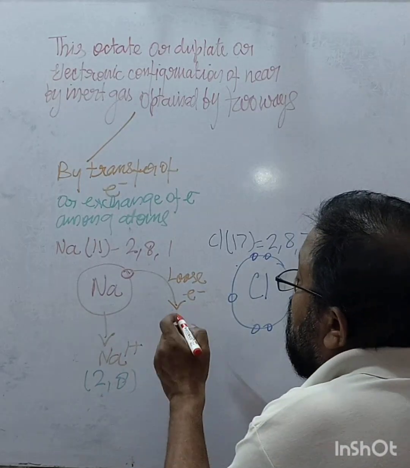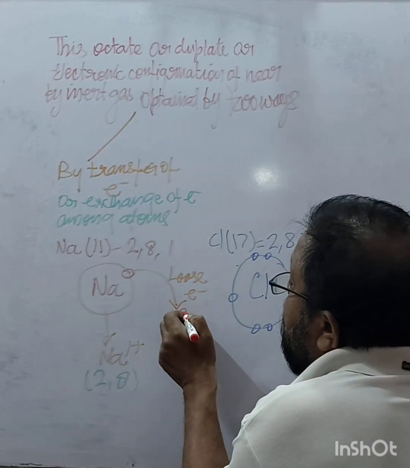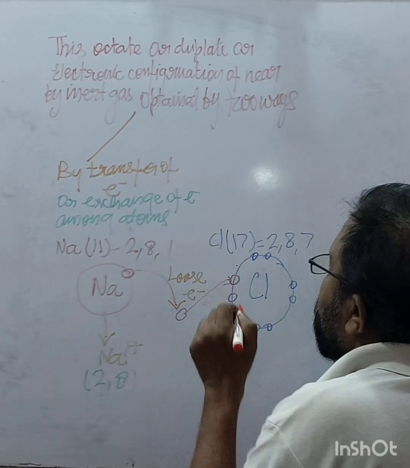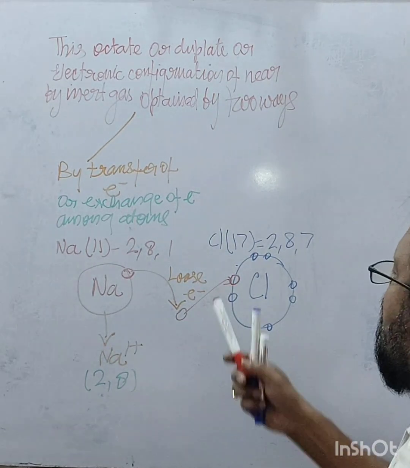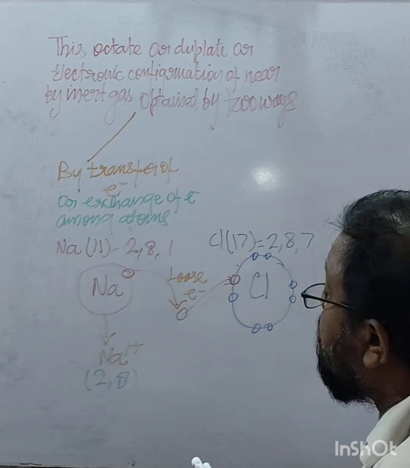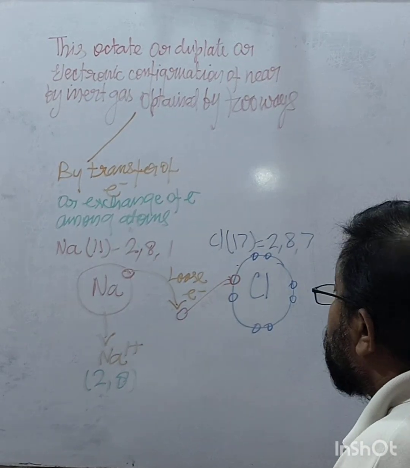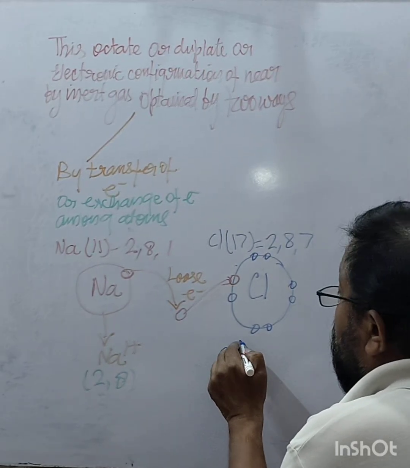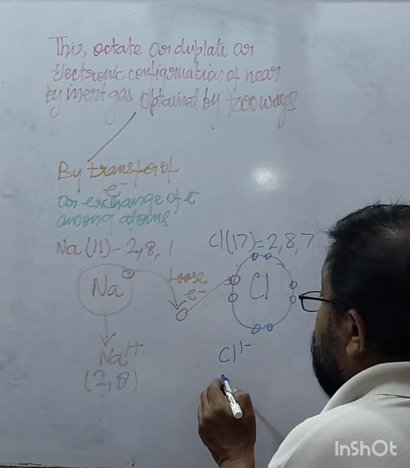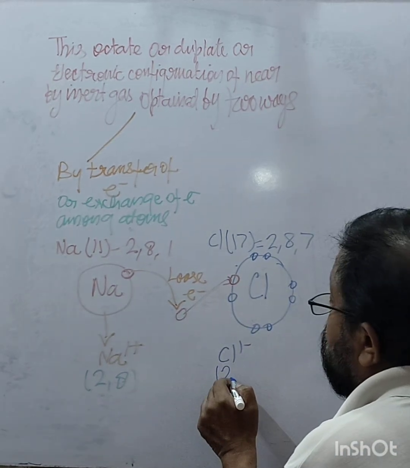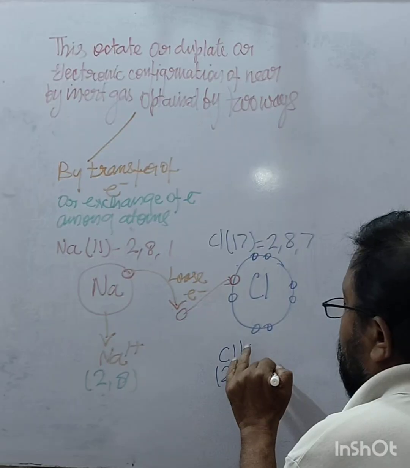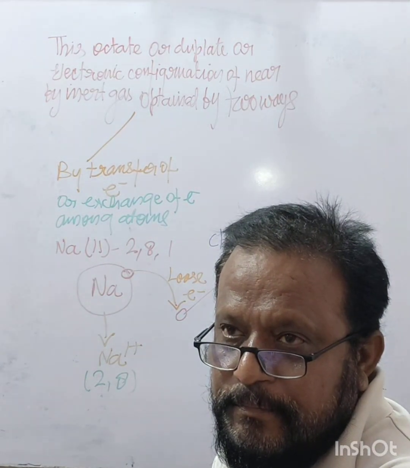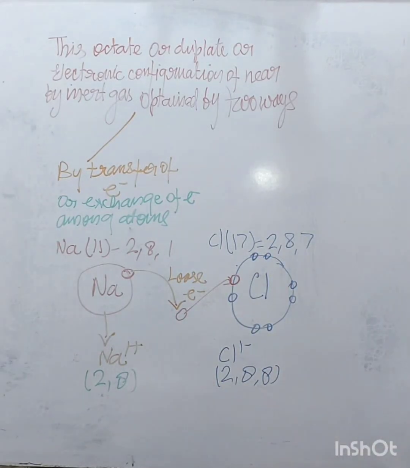This electron which comes out is taken by this chlorine atom and it completes its octet, and now this chlorine atom becomes Cl minus, and its electronic configuration is 2,8,8, right?